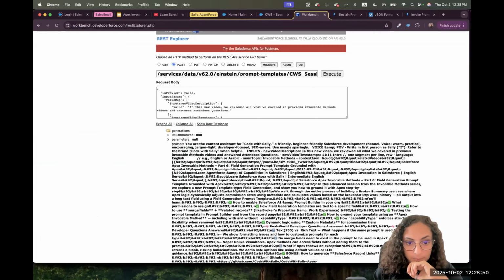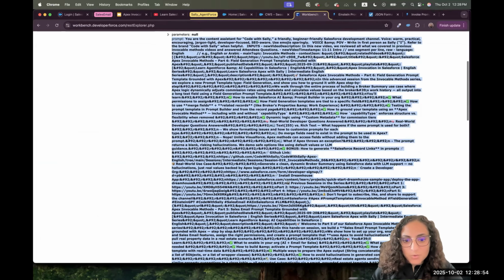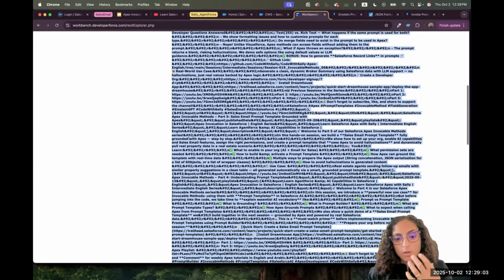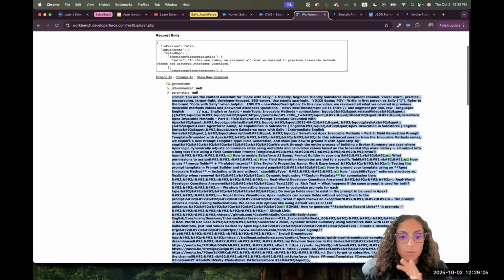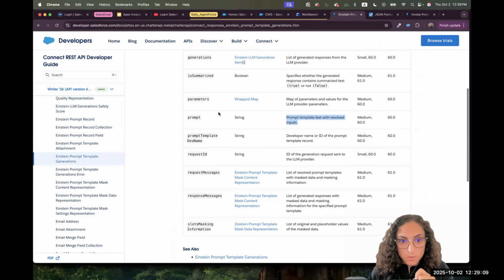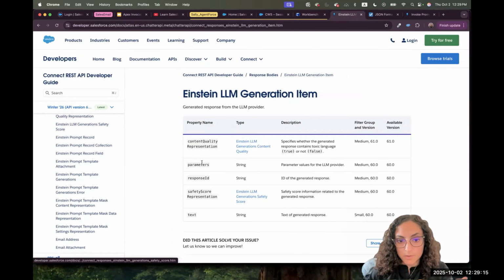So if we go there, you'll find here, see, this is the prompt. So this is the prompt that got result, like all the field, the merge fields or apex grounding got result, and that's the prompt with everything result there. Generations, and that's what we saw here. Generations, it's an array. It will have the value that we are interested in.